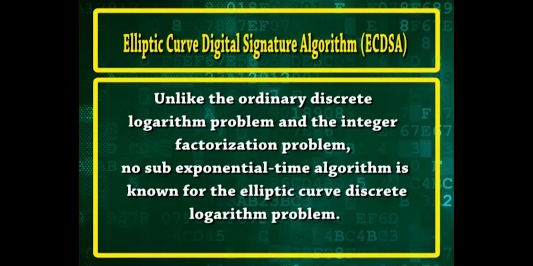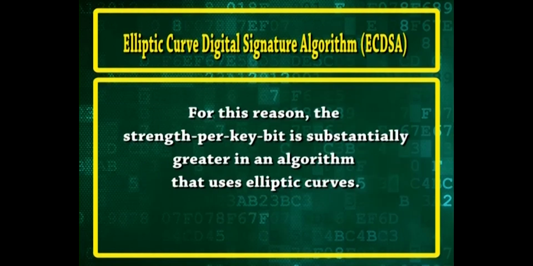Unlike the ordinary discrete logarithm problem and the integer factorization problem, no sub-exponential time algorithm is known for the elliptic curve discrete logarithm problem. For this reason, the strength per key bit is substantially greater in an algorithm that uses elliptic curves.